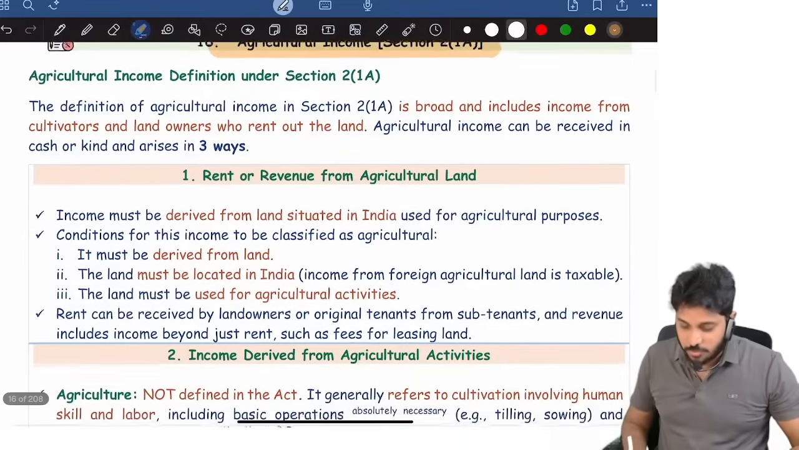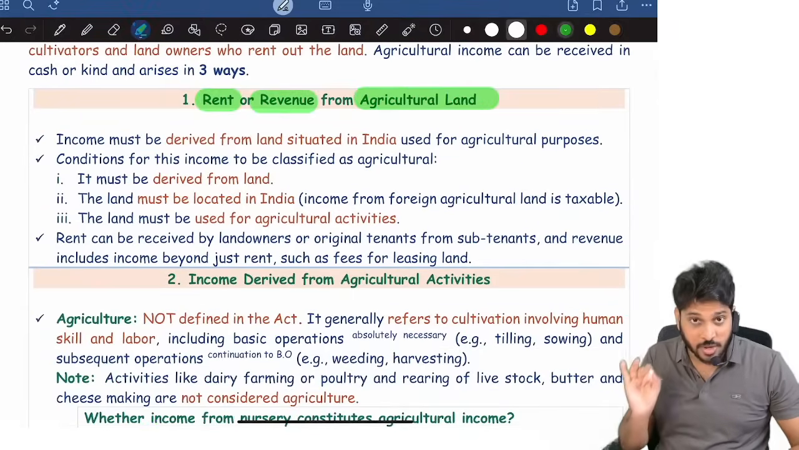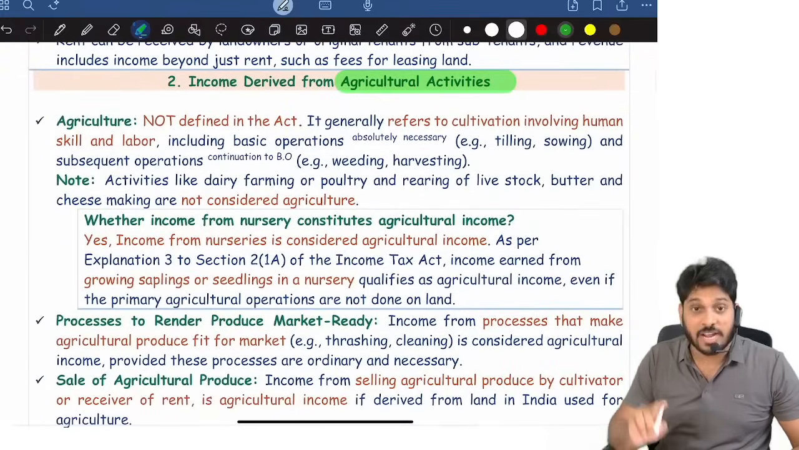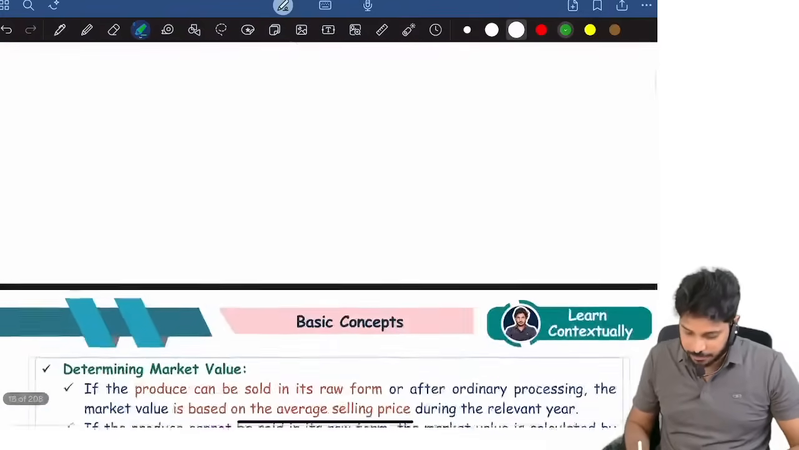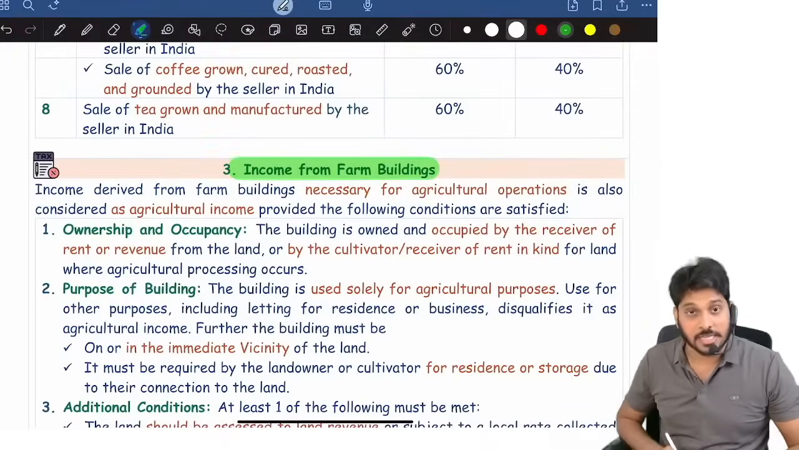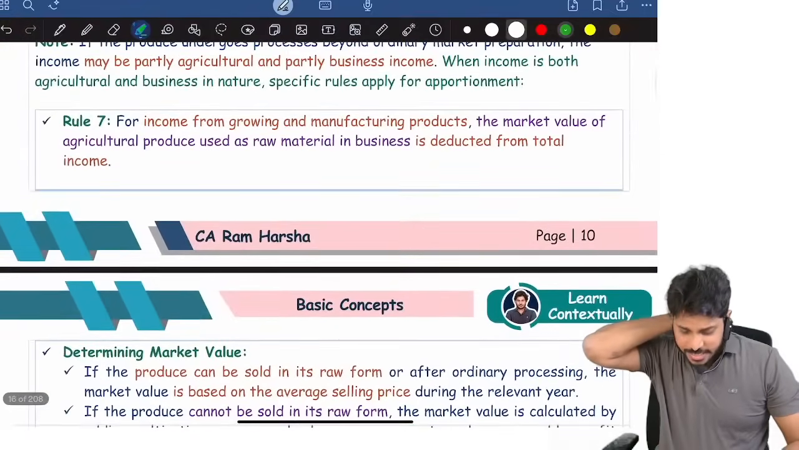So what are agriculture incomes? If at all any rent or revenue that you are getting from the land, that is agriculture income. Or you are using that land for agricultural activities and getting income, that is agriculture income. Or there is a farm building, that is also agriculture income. Now all the three are agriculture income.